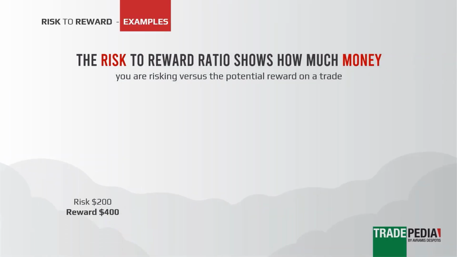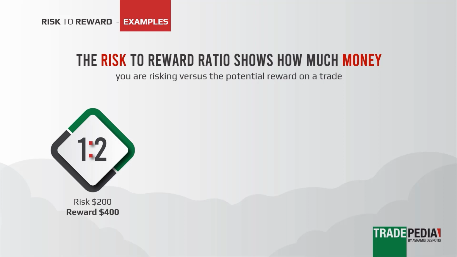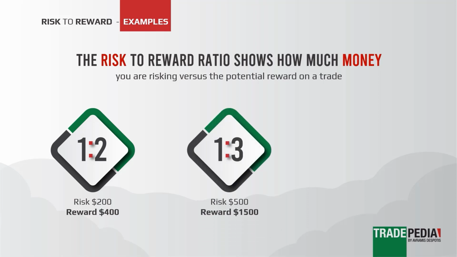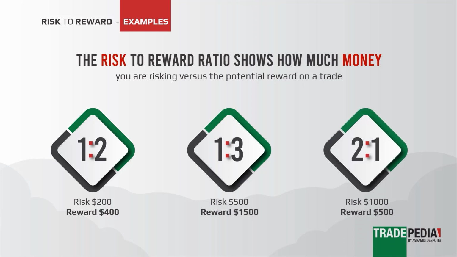Let's look at a few examples of risk-to-reward ratios. If the risk is $200 and the reward is $400, dividing 200 by 400 gives a risk-reward ratio of 1 to 2. If the risk is $500 and the reward is $1,500, dividing 500 by 1,500, then the risk-reward ratio is 1 to 3. If the risk is $1,000 and the reward is $500, dividing 1,000 by 500, then the risk-reward ratio is 2 to 1. Outlining the risk-to-reward of a strategy can help traders better understand the accuracy needed, which can be used to optimize money management for the chosen trading method.